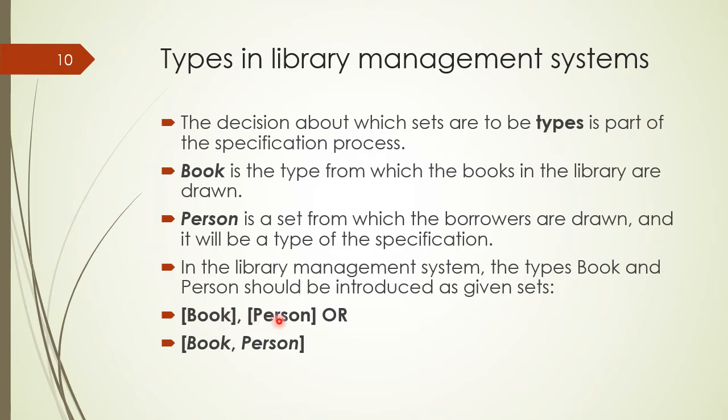Similarly, by introducing square brackets around the set person, this set also has been declared as a data type, and we can use the same square brackets with the two sets. This is an alternative way to declare sets as types, and now we can declare variables on these types.